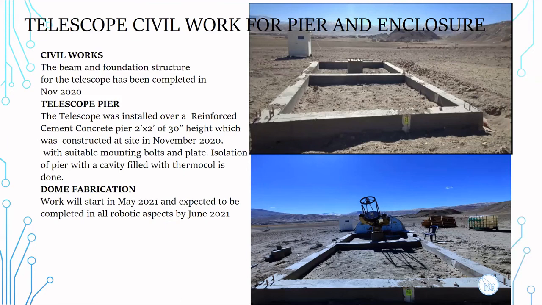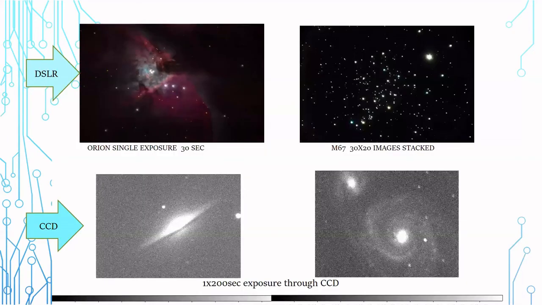So these are some of the results that we got in the last few days in a limited time. The first row images are single exposures taken at 32 seconds of Orion, and we have a stacked image of M47, and the CCD images of the Sombrero Galaxy for 200 seconds and the Whirlpool Galaxy for 200 seconds.